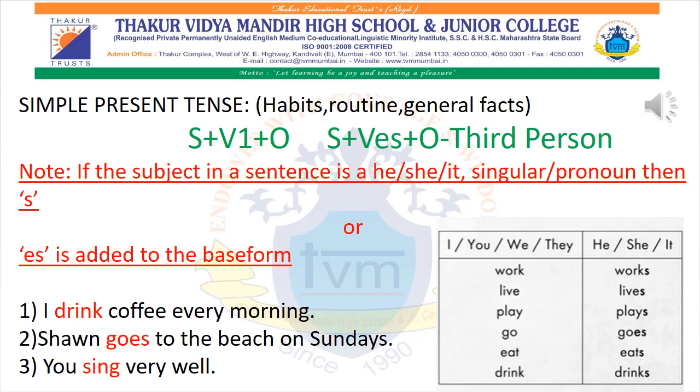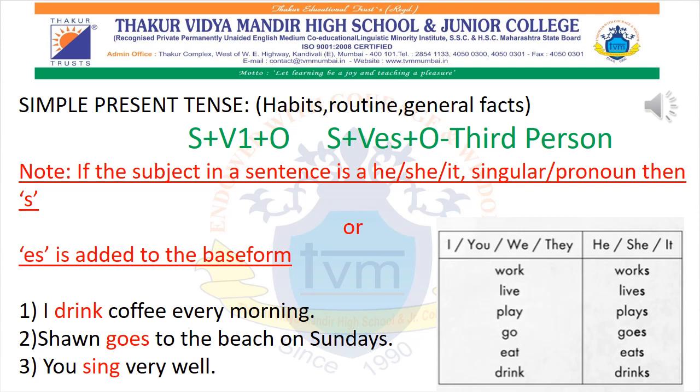So let's meet the first aspect, that is simple present tense. Only in simple present tense the sentence will be about habits, routine or general truth. Okay?